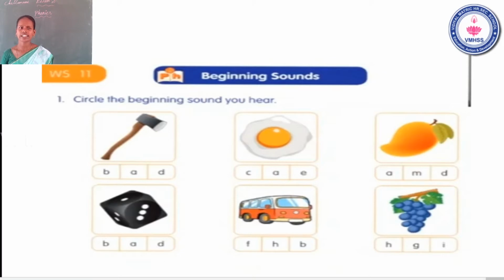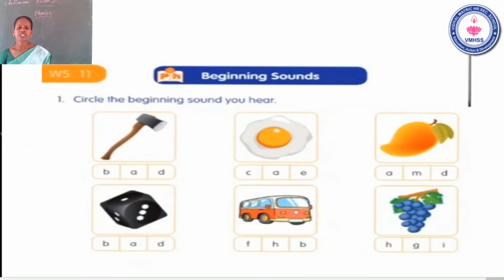Second one, what is the second one? This is egg. What is the beginning sound? So you have to circle the letter E. It's clear. Next one. What do you see in the third picture? Yes, this is mango. What is the beginning sound? Mango. So you have to circle the letter M. Okay, it's clear.